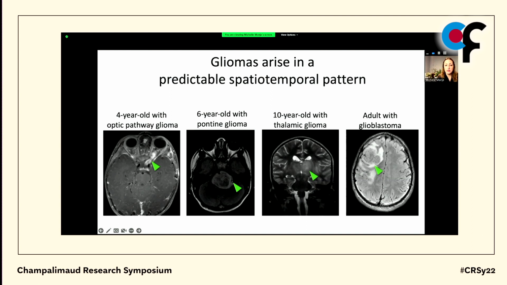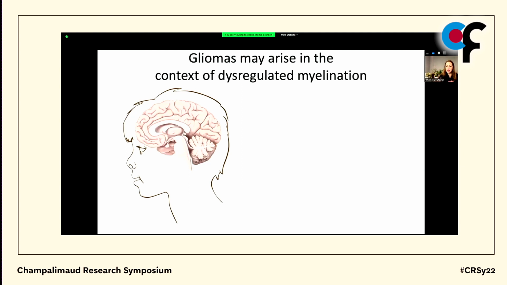throughout adulthood. And when we take a step back from this and think about the neurodevelopmental processes that this pattern fits with, it becomes really clear that this pattern of tumorigenesis in the childhood nervous system maps pretty well onto the developmental and spatiotemporal pattern of myelination, which is actually a developmental process that spans more than 30 years of neurodevelopment. So I can't see the audience, but I imagine that there are some students in the audience right now who have not yet completed developmental myelination. So this is a very, very protracted process.